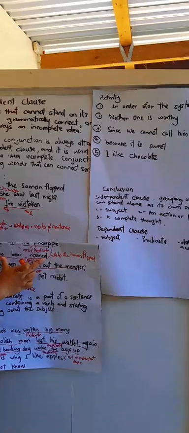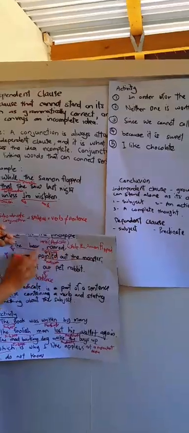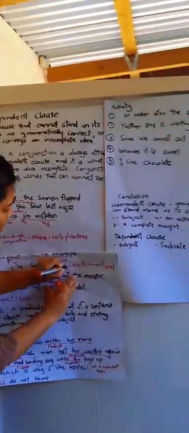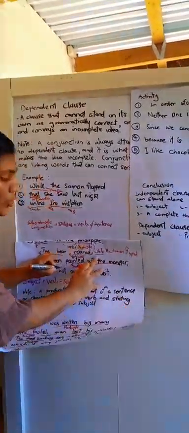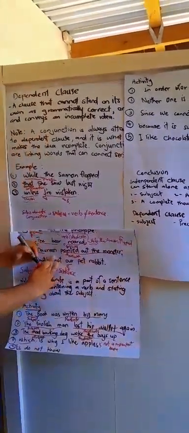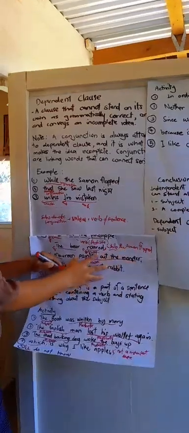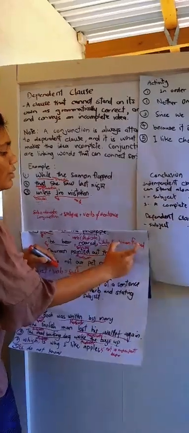This is an independent clause, because it can stand on its own. "The bear rode, while" adds a conjunction, and the salmon flop becomes a complete sentence. This now becomes a complete sentence with a dependent clause.